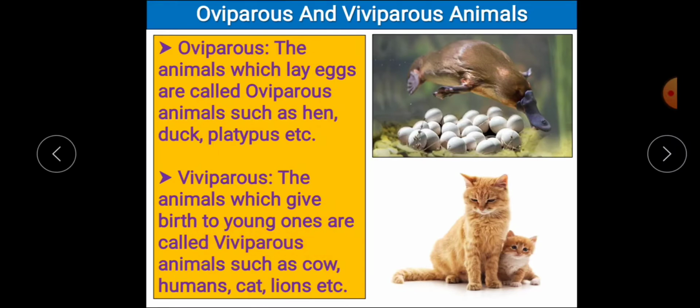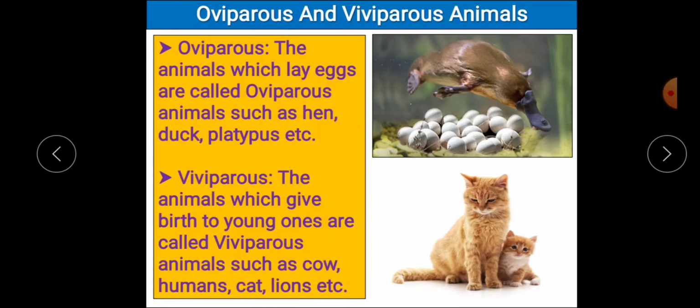In oviparous, when the egg comes out of the mother's body, it is still an embryo, and development of embryo to the young one takes place outside the female's body. Whereas in viviparous, the development from embryo to the young one takes place inside the female's body.